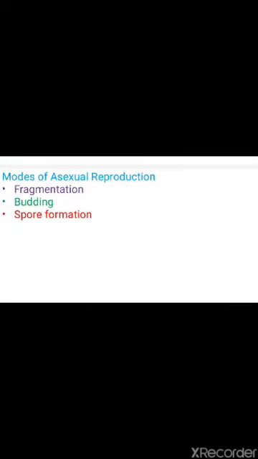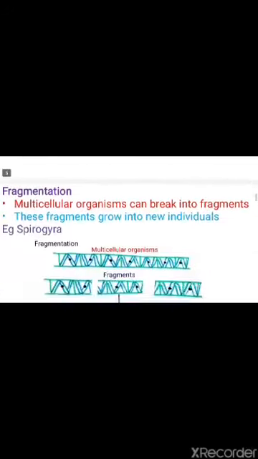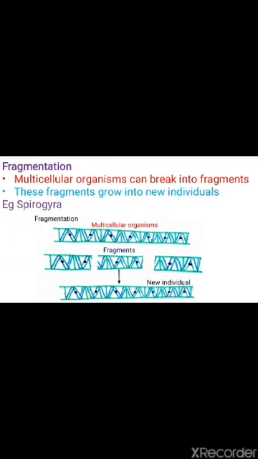Now this asexual reproduction has three modes. So there are different modes of asexual reproduction. The three main modes of asexual reproduction are fragmentation, budding and spore formation. Now starting with fragmentation.